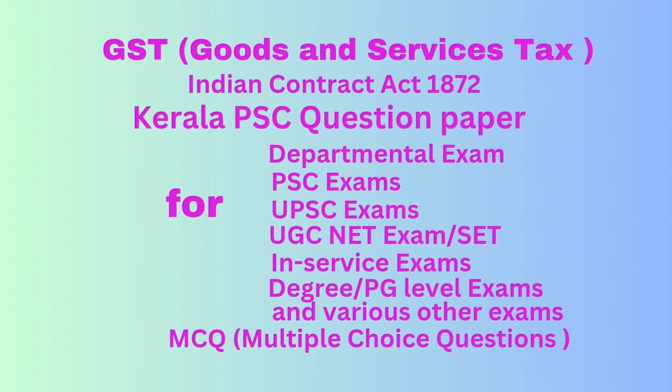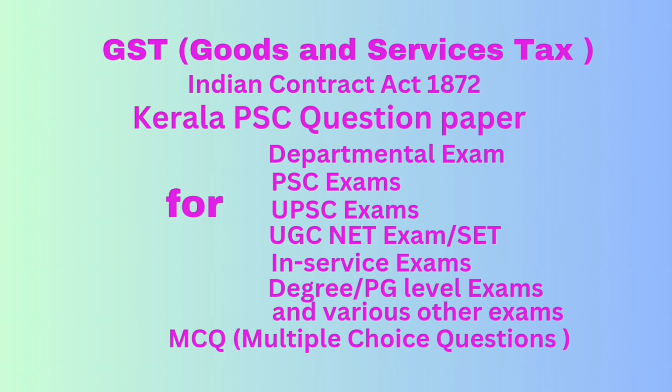Option B, actionable claim. Option C, growing crops. Option D, immovable property. Correct answer option D, immovable property. Question number 17. Which among the following document is essentially for availing input tax credit? Option A, credit note. Option B, tax invoice. Option C, delivery challan. Option D, e-way bill. Correct answer option B, tax invoice.